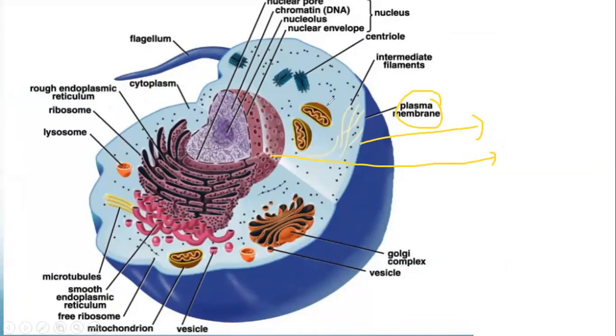And a jelly-like fluid surrounds the space between the nucleus and the plasma membrane. This jelly-like fluid is said to be the cytoplasm. Cytoplasm is the jelly-like fluid that surrounds the area between the nucleus and the plasma membrane or cell membrane.